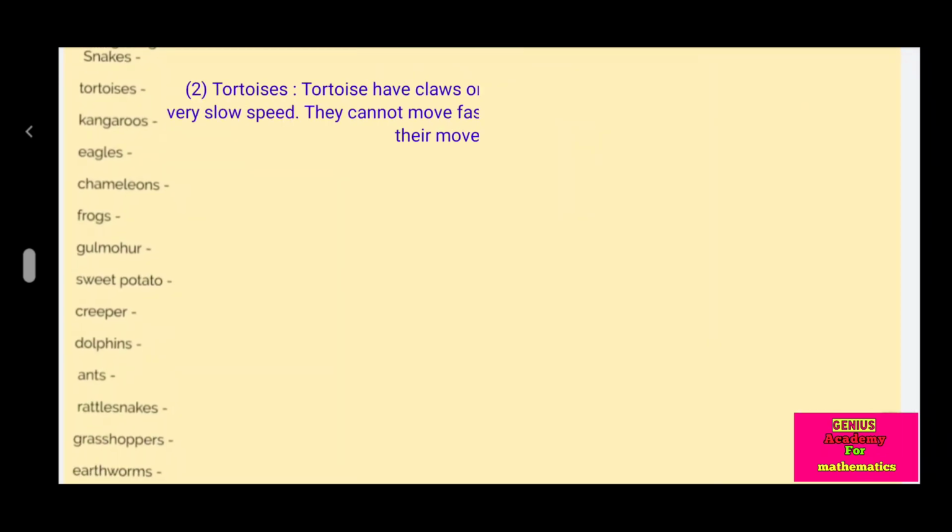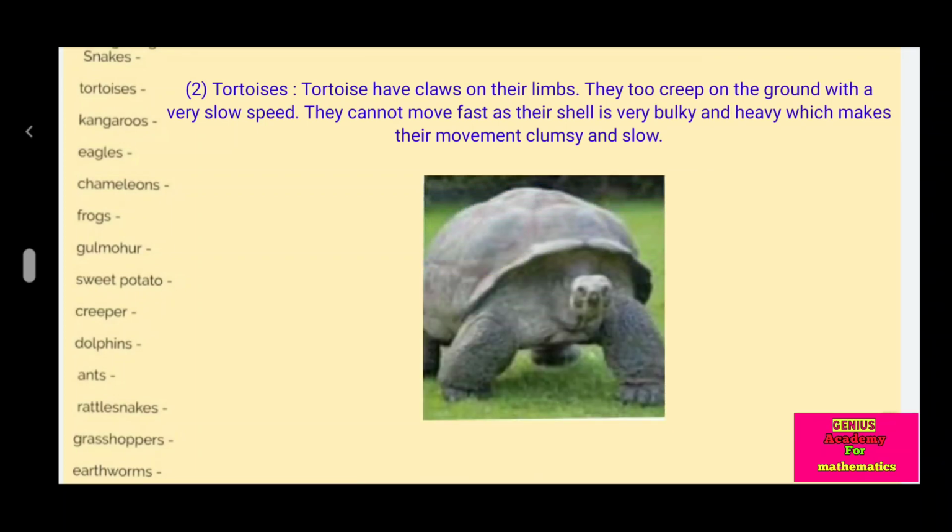Tortoise. Tortoises have claws on their limbs. They too creep on the ground with a very slow speed. They cannot move fast as their shell is very bulky and heavy, which makes their movement clumsy and slow.